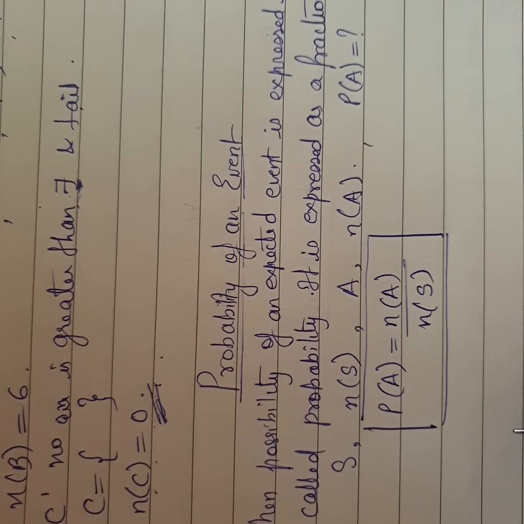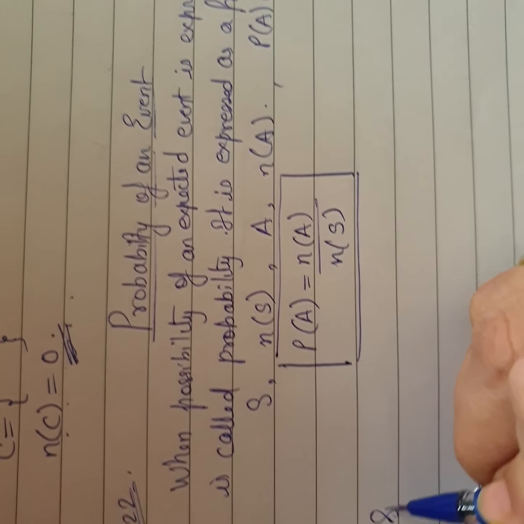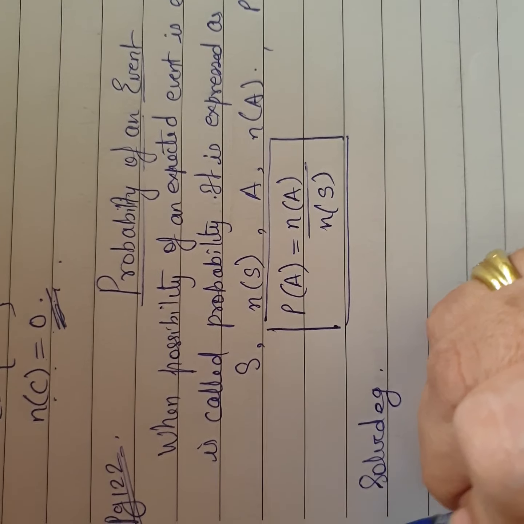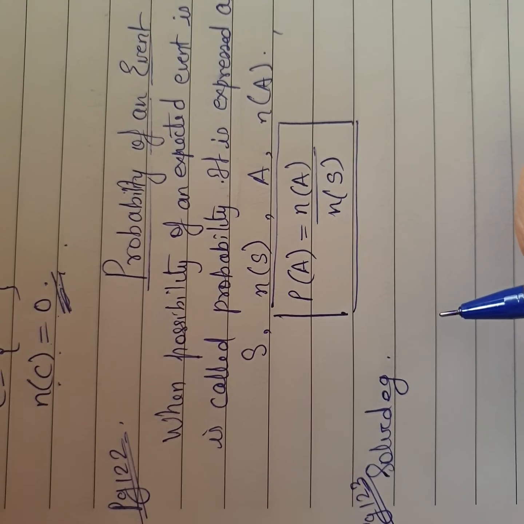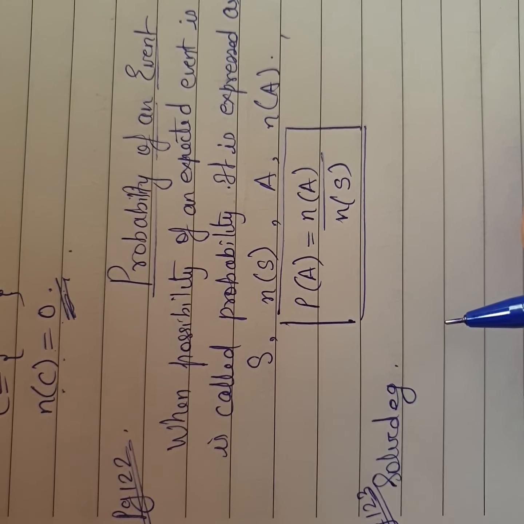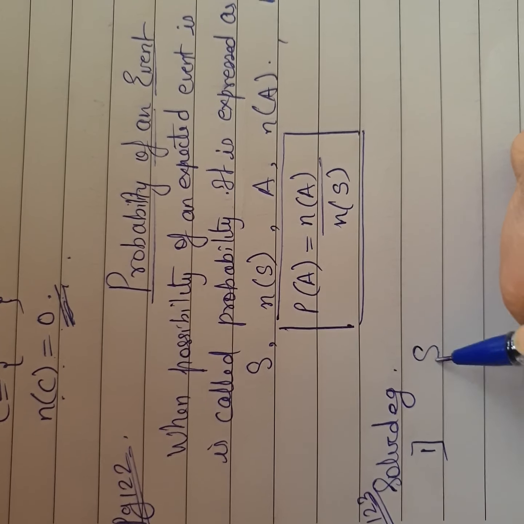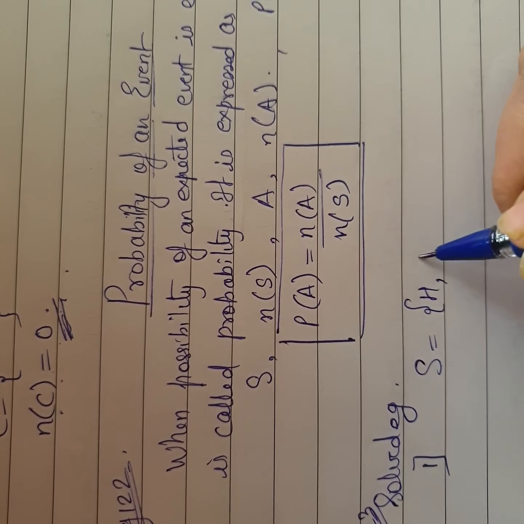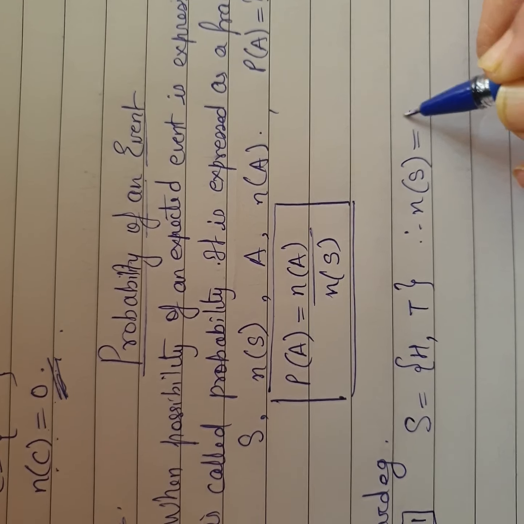So when I talk about probability of the following, I'll just take one solid example for you, which is on page number 123 of your textbook. There is a solved example which says: find the probability of the following when one coin is tossed. When one coin is tossed, you know the sample space, you have one coin, so there are only two possibilities, either it's a head or it's a tail. Therefore, number of sample points is going to be 2.